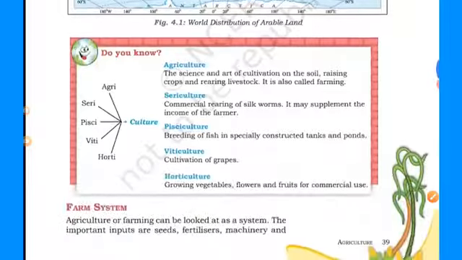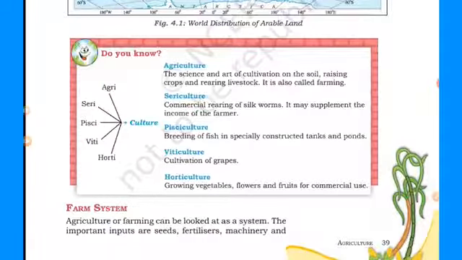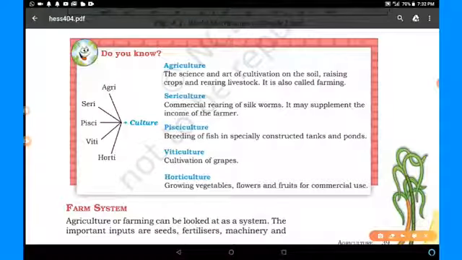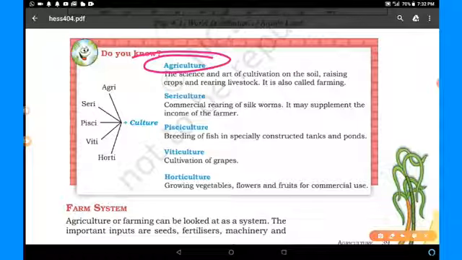Next one, do you know? Agri we have discussed, plus culture, agriculture. This is the science and art of cultivation on the soil, raising crops, rearing livestock. It is also called farming. Sericulture, commercial rearing of silkworms.